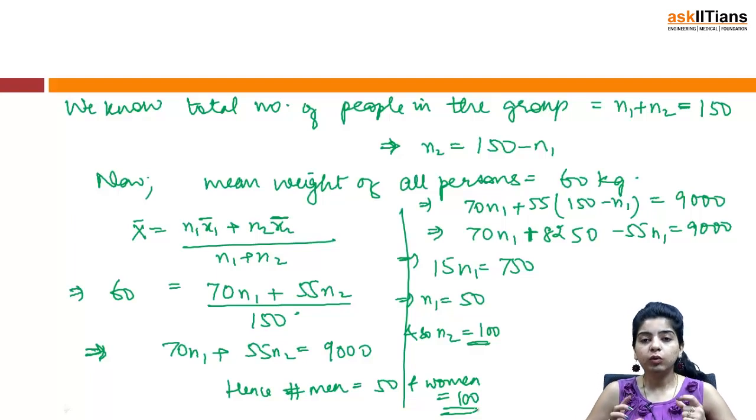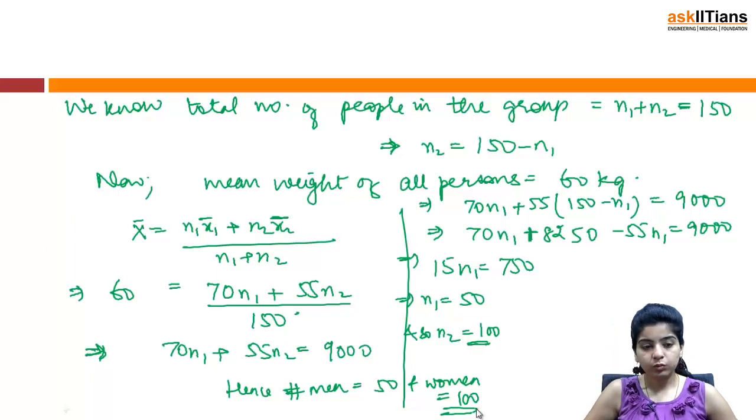Again, the only thing that you were required to figure out in this question was that the question was based on combined arithmetic mean. So you were given the combined arithmetic mean and you were given the total n1 plus n2 also. You had to find out just n1 and n2. Then you were given x1 bar and x2 bar also.